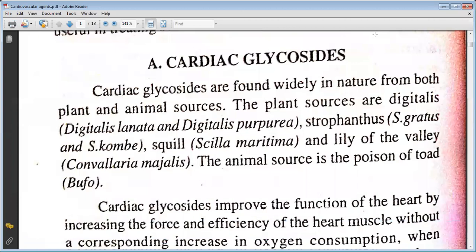Firstly, we will learn about the cardiac glycosides. Cardiac glycosides are found widely in nature from both plant and animal sources. The plant sources are Digitalis lanata and Digitalis purpurea, Strophanthus gratus, and Strophanthus kombe. Then comes the squill, Scilla maritima, and lily of the valley, Convallaria majalis. The animal source is the poison of the toad, which is also known as bufo.